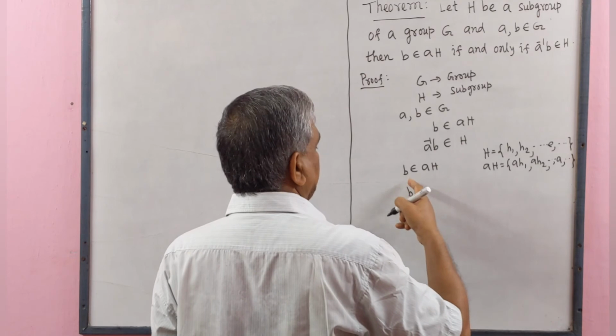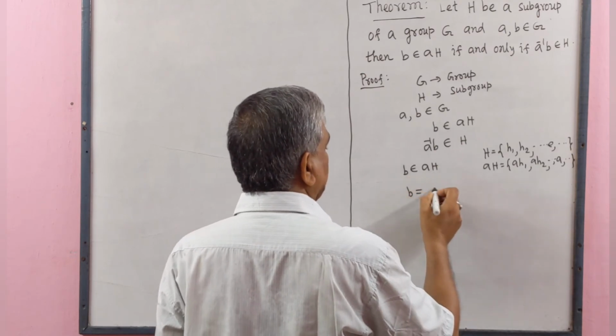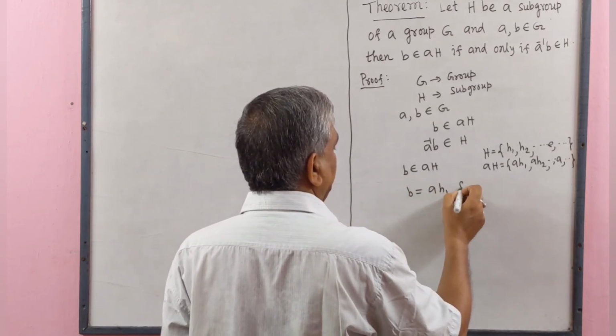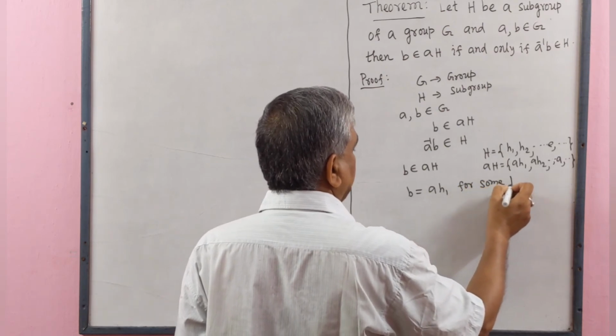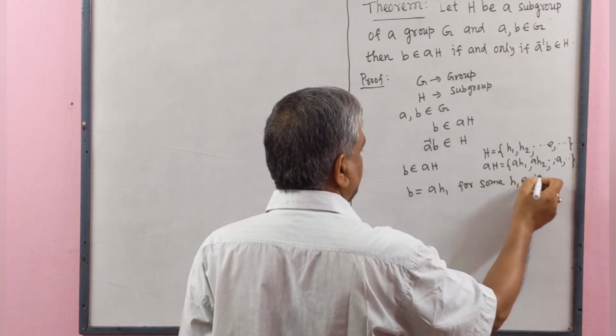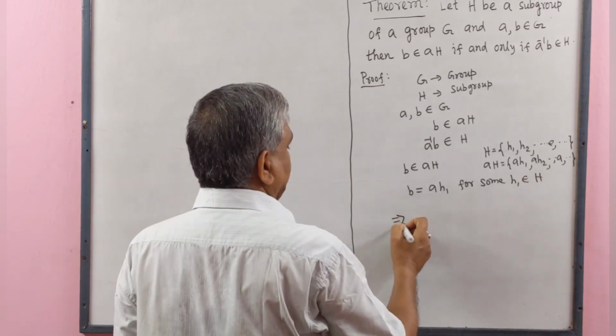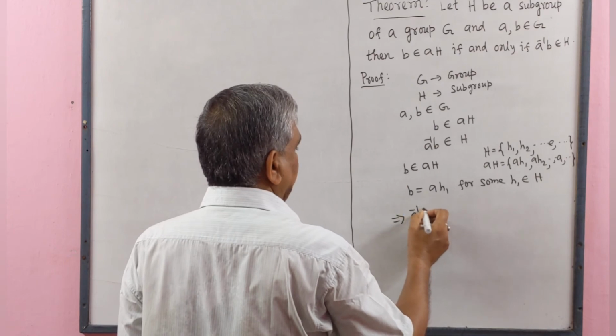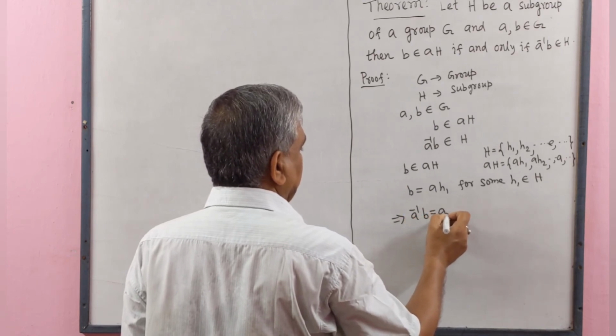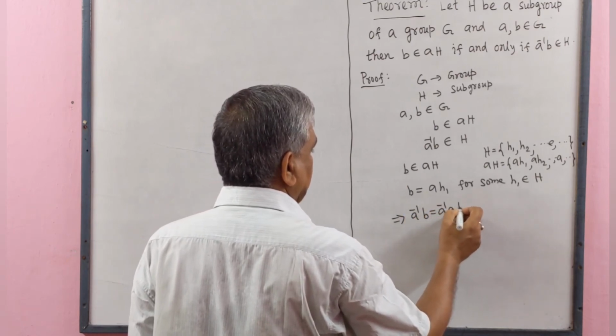So let b equal to ah1 for some h1 belongs to H. This implies that a inverse b equal to a inverse a h1.